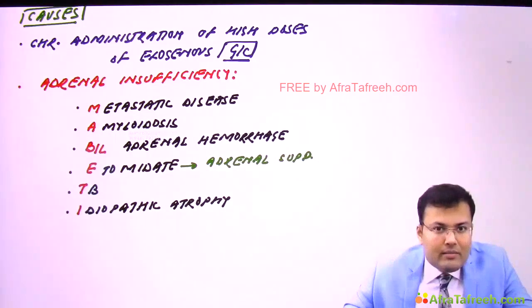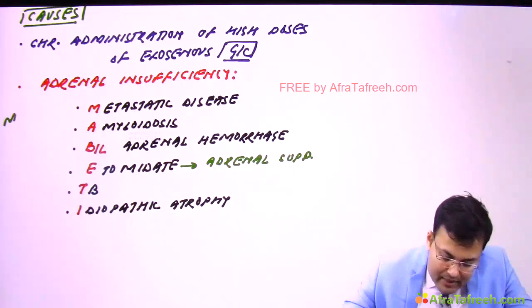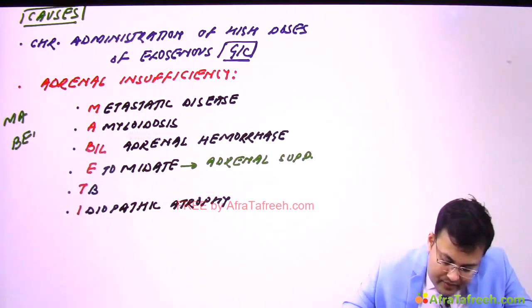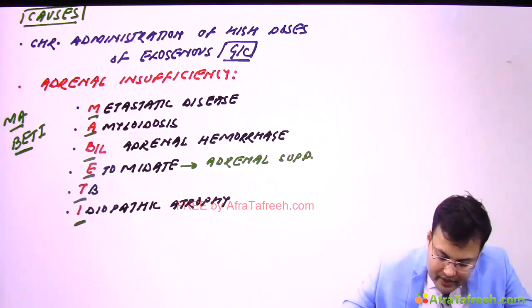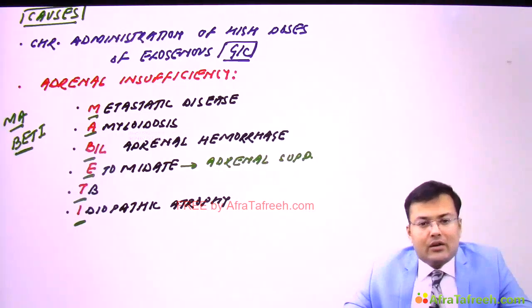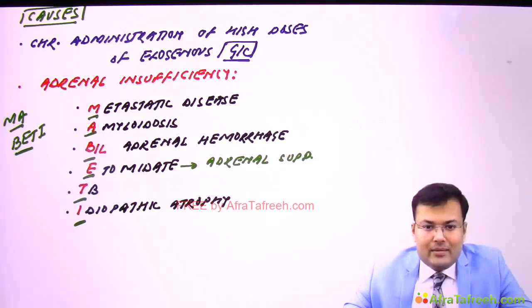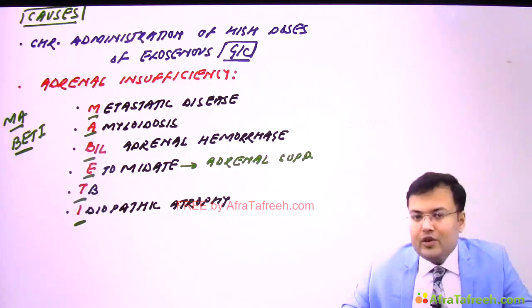Clear? So how to remember? The mnemonic is Ma Beti. Clear? So it's Ma Beti. Okay, metastatic disease, amyloidosis, bilateral adrenal hemorrhage, etomidate, tuberculosis and idiopathic atrophy.